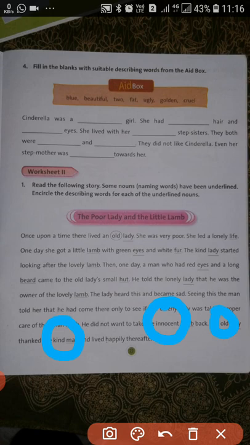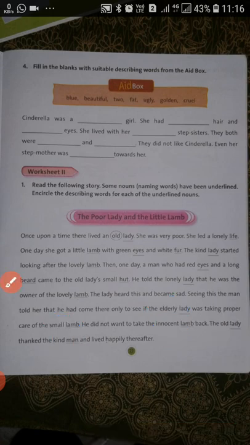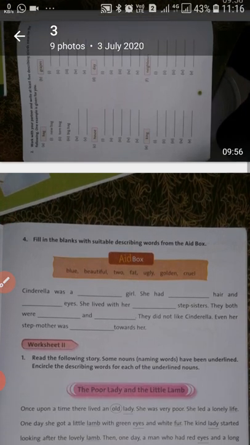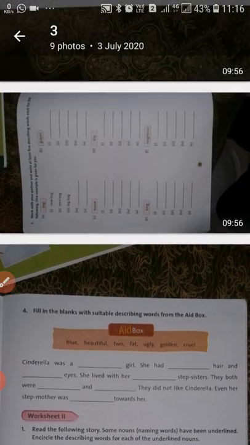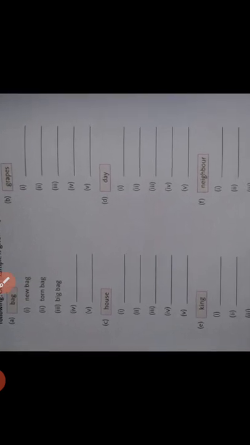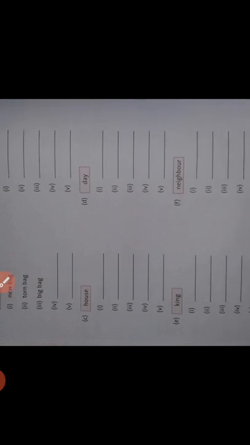So you will do this worksheet in this way, and after that we will do it in our next class. Your home assignment will be this page. Let me explain a little bit about this page. What do you have to do? You can see there are some nouns written, like bag, grapes, house, day, king and neighbor.